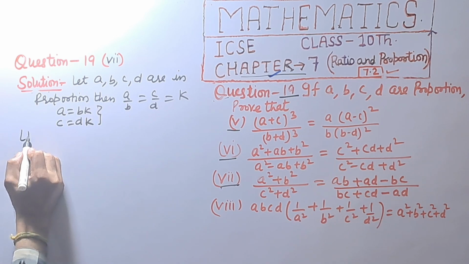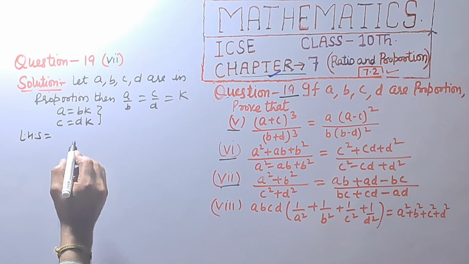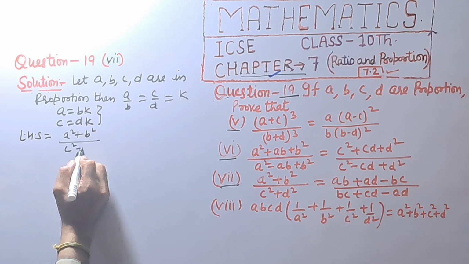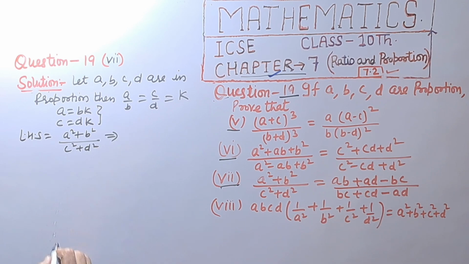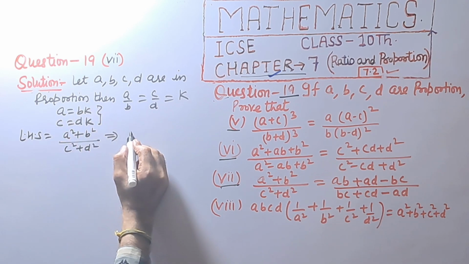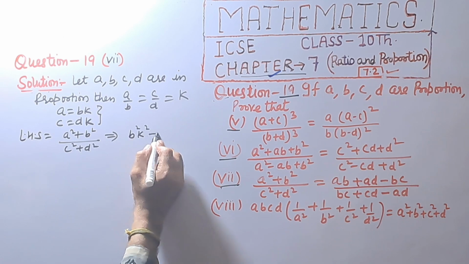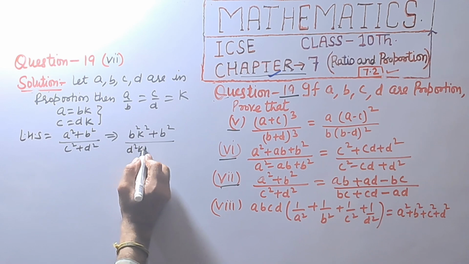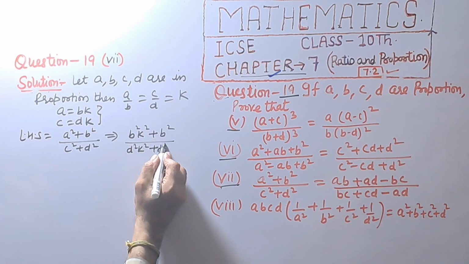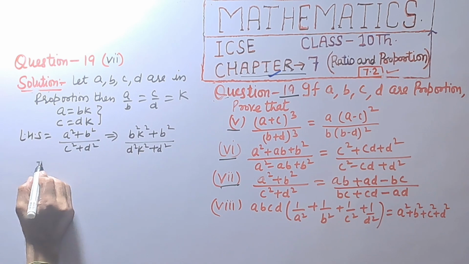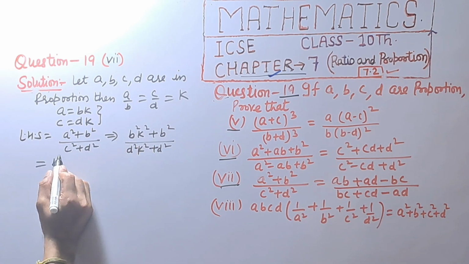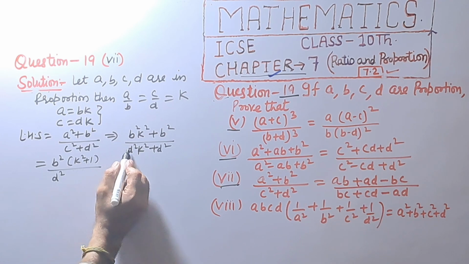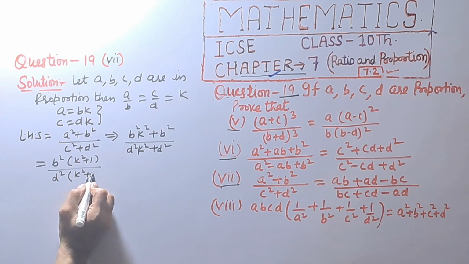Left hand side is a square plus b square upon c square plus d square, which implies a is equal to bk, b square k square plus b square divided by d square k square plus d square, that is b square is common, k square plus 1 in bracket, d square is common, k square plus 1 in bracket.